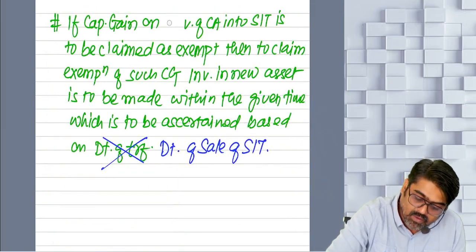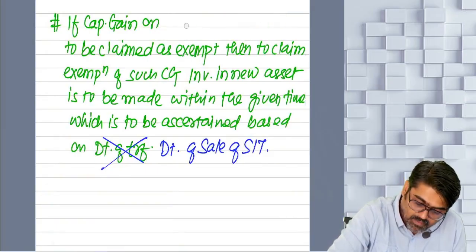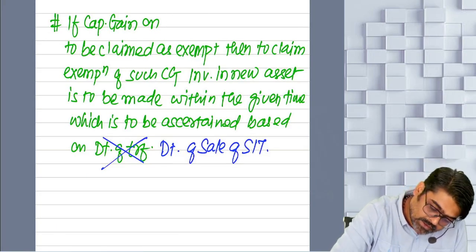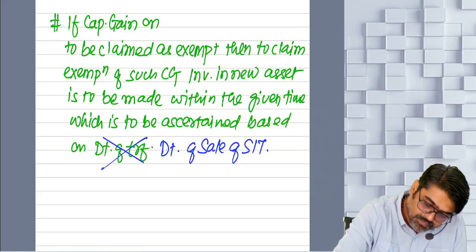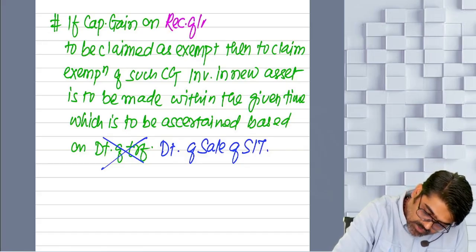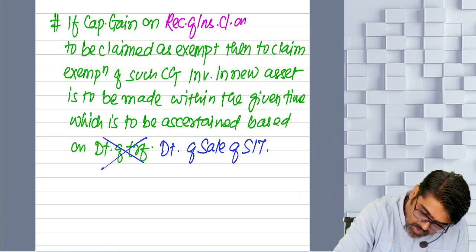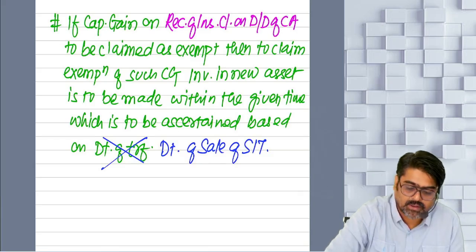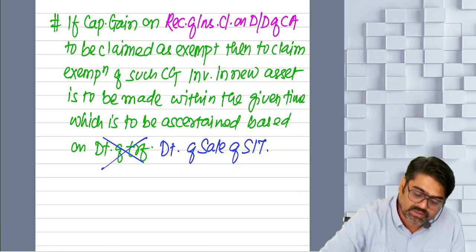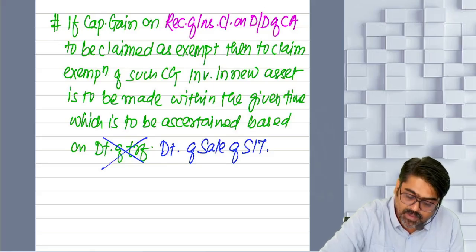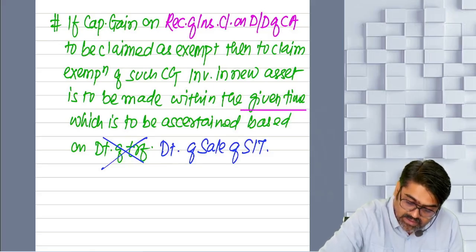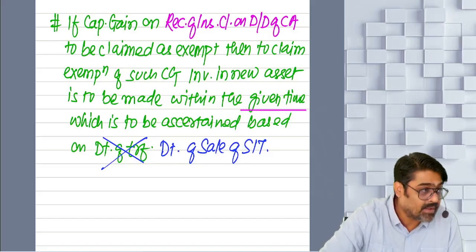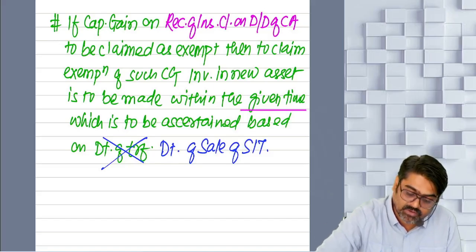If the capital gain on receipt of insurance claim on damage or destruction of capital asset is to be claimed as exempt, then to claim the exemption of such capital gain, investment in the new asset is to be made within the given time, and that time to invest in the new asset is to be ascertained based on which date?